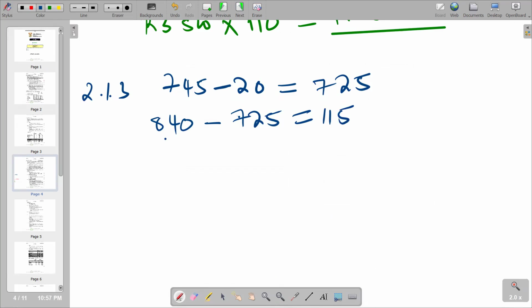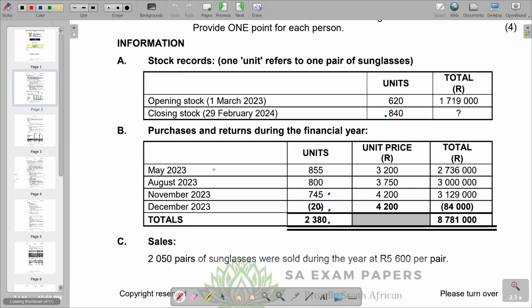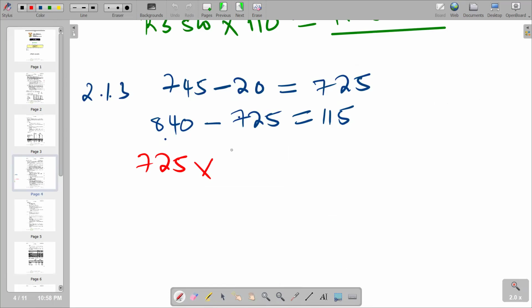So basically, this is the valuation that we're going to have. We're going to have 725 units at 4,200. You see that this 725 is part of this 745, which is 4,200 rands per unit. So you multiply by 4,200. And on the other part, we have got 115 units.